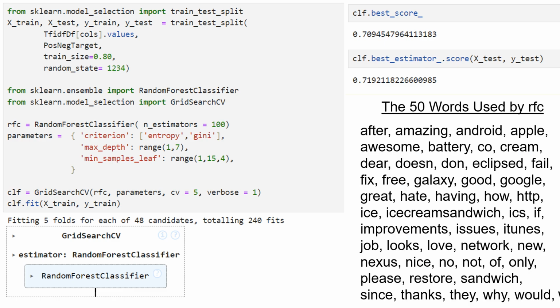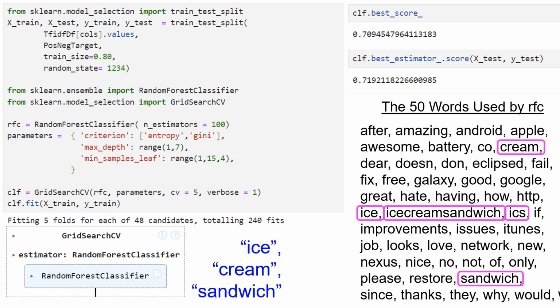And here are the 50 words used by this random forest. Notice that we have the words ice and cream and sandwich. We also have ice cream sandwich all as one word, and we have ICS, that's probably ice cream sandwich. So the data we're looking at here was actually collected when Google announced their Ice Cream Sandwich operating system for Android. So these may all be the same. It turns out that the phrase ice cream sandwich is either not in a tweet or the entire phrase is in a tweet 99% of the time.